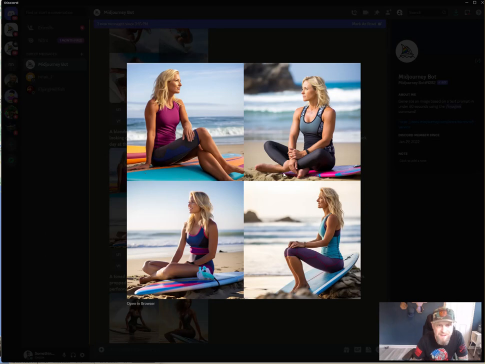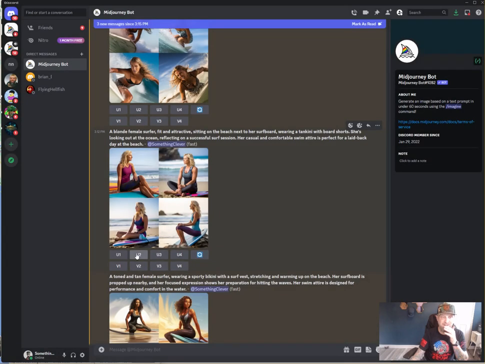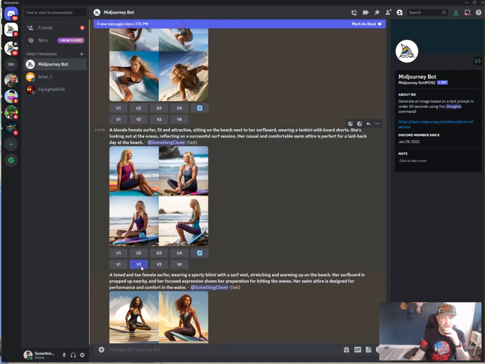This one here. So the one thing AI does is it has problems with hands. And her hand right there looks a bit wonky. Otherwise, I really like it a lot. This one, her legs just look too thin and too lanky. And this one I like except for the hand. This one I would love if it wasn't for that hand. So I'm going to try to get variations of number 2 and hope it works out.